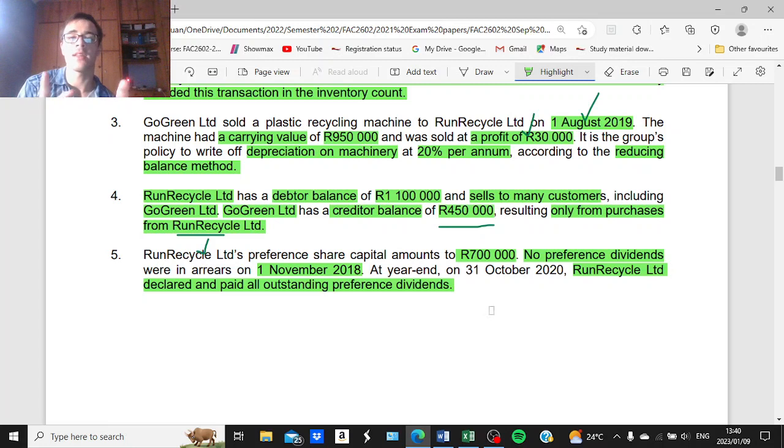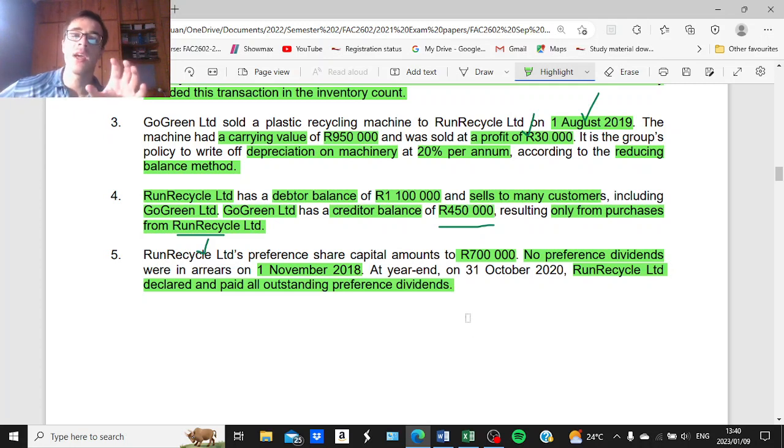Now, in FAC2602, we will treat preference shares as being cumulative. So this means that if we do not declare a preference dividend in the current financial year, the shareholders will not forfeit that dividend. We will need to make provision for that dividend in the next period up until it is eventually paid. So we have to calculate the preference dividend from the 1st of November 2018 up until the end of this year, the 31st of October 2020.